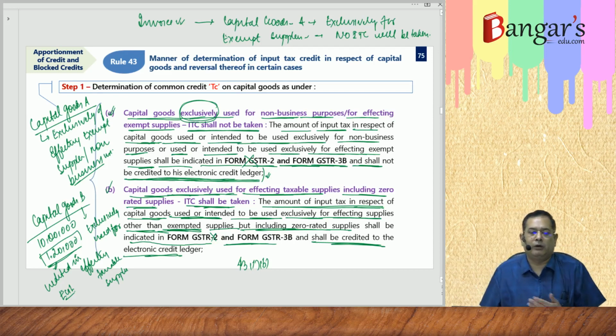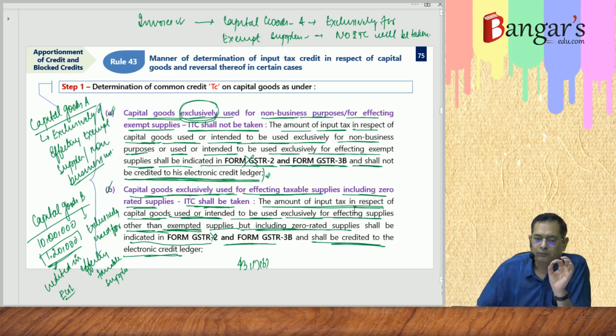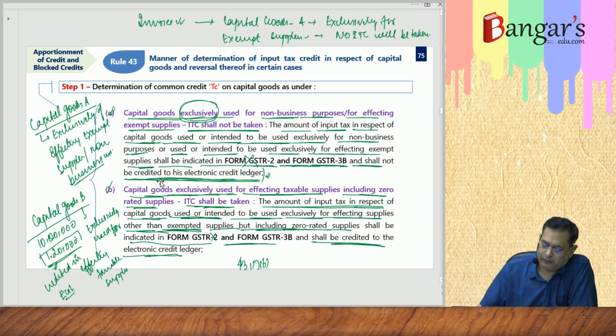So the amount of input tax will be credited where? In the electronic credit ledger. For capital goods which are exclusively used for effecting what? Taxable supplies, including zero rated supplies.